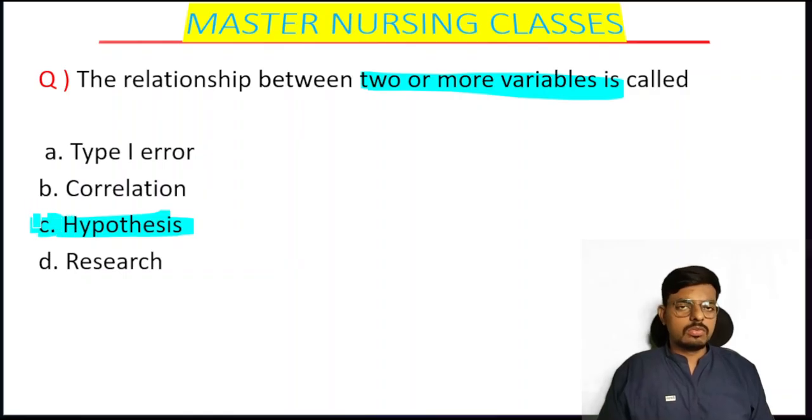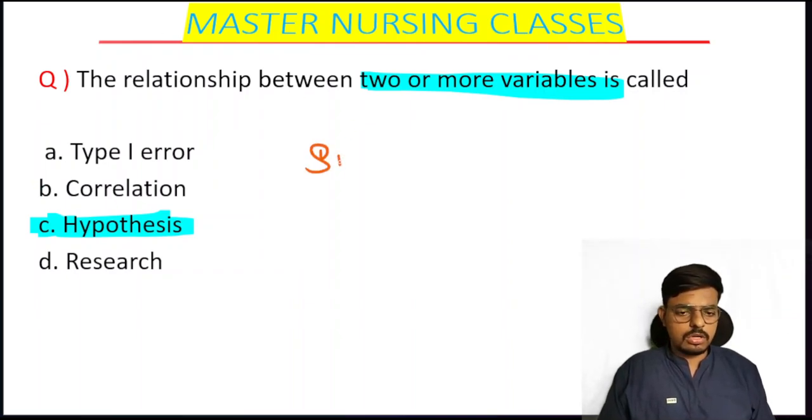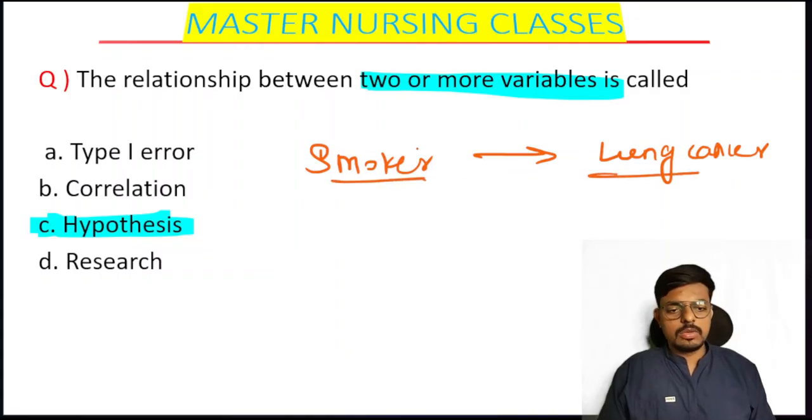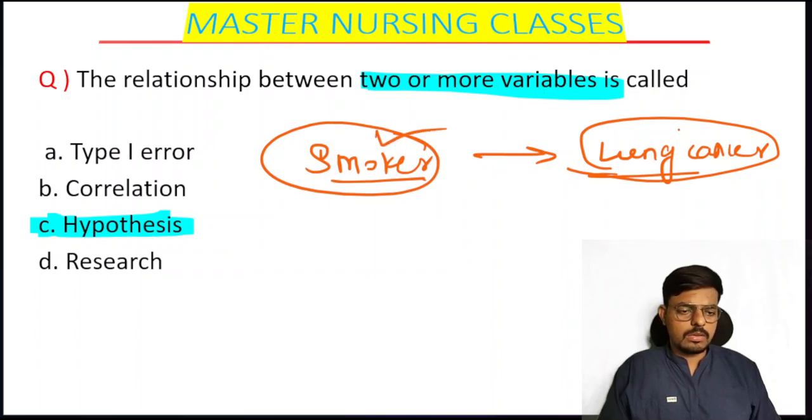So we can say it is the predicted relationship between two or more variables, for example the relationship between smoker and lung cancer. So we can say chronic smoking may lead to lung cancer here. So we are predicting the relationship between the two variables. Variables are things that may change their value, that is what we call variables.